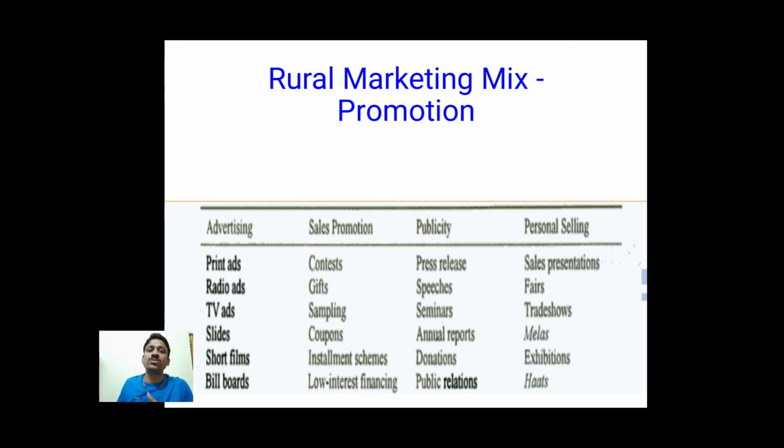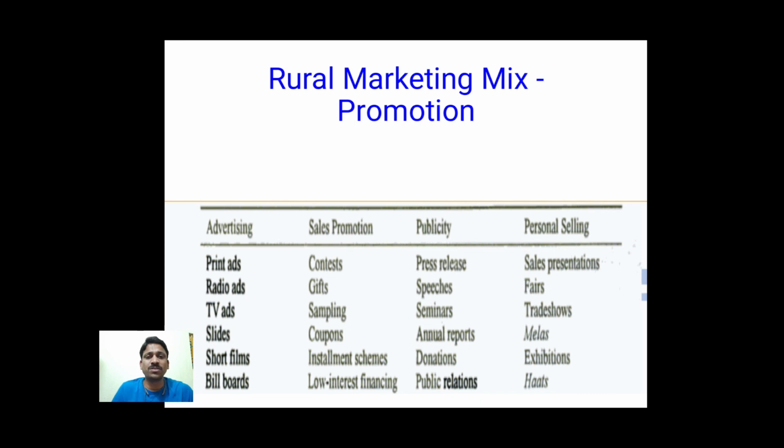If you want to go through advertisement, you can use print ads, radio, TV, cinema halls, and many other things in rural areas. Billboards and such things may not be possible in rural areas. For sales promotion, you can use contests in rural areas. You can provide some in-product gifts, we can give samples, and we can offer coupons. Such sales promotional strategies can also be used to promote our product.